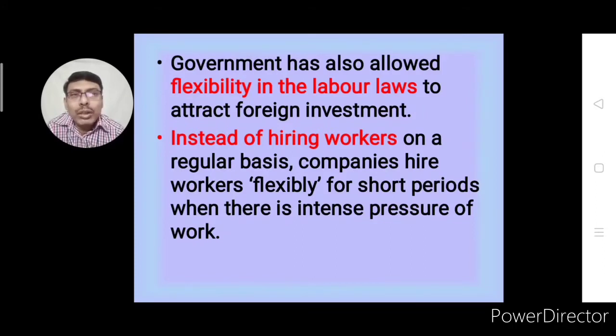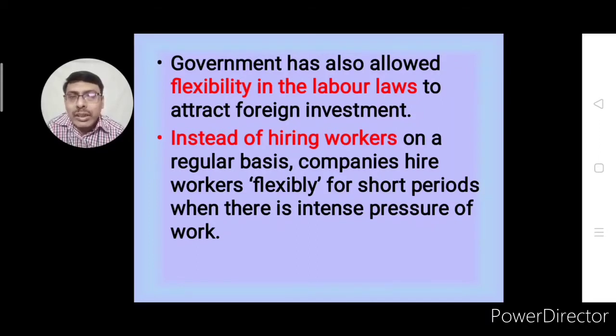Government has also allowed flexibility in the labor laws. In this labor flexibility, when a company needs more labor, they can employ more laborers.